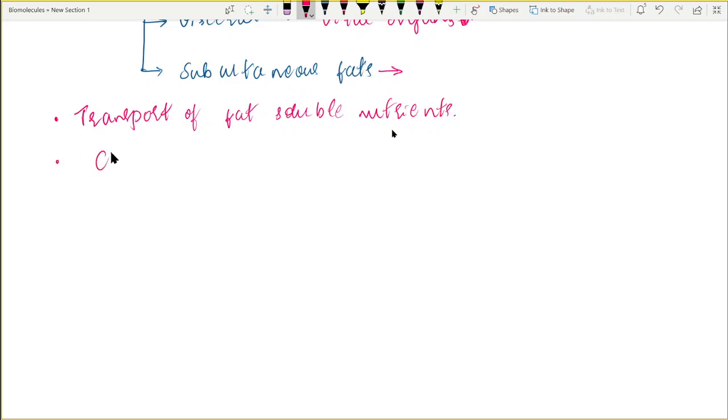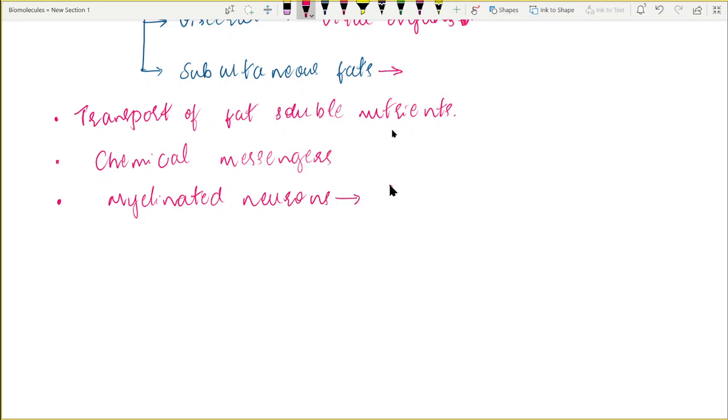Along with this, they also act as chemical messengers, and some of our neurons are myelinated. They are present in myelinated neurons and thus help in the fast conduction of the nerve impulse, or quick conduction of the nerve impulse.